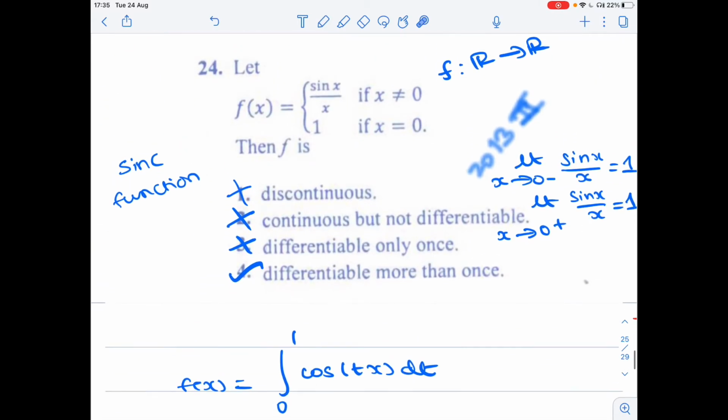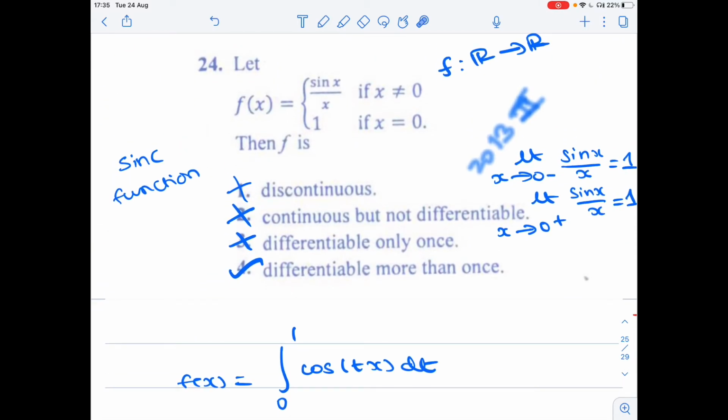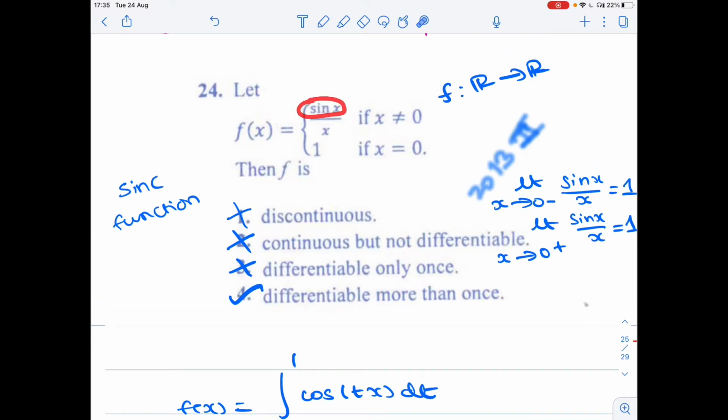Now let's look at the options. They are saying that the function is discontinuous. Now for f of x equal to sin x by x, the numerator function is continuous and the denominator function is continuous for all x not equal to 0. Therefore their quotient is also continuous for x not equal to 0. So for nonzero real numbers, this function f of x is continuous because it is a quotient of continuous functions.